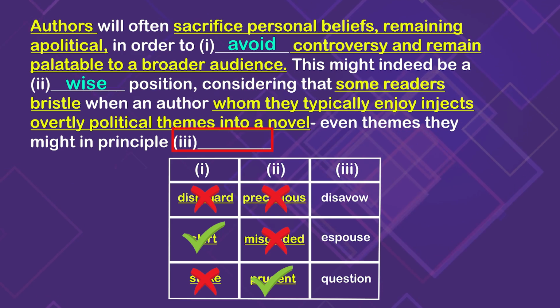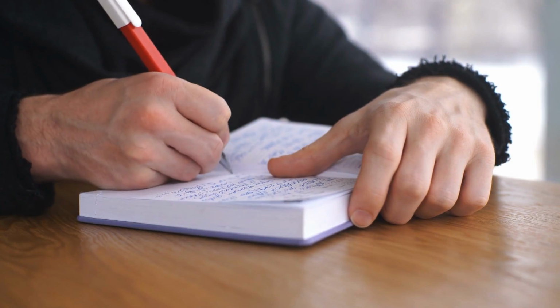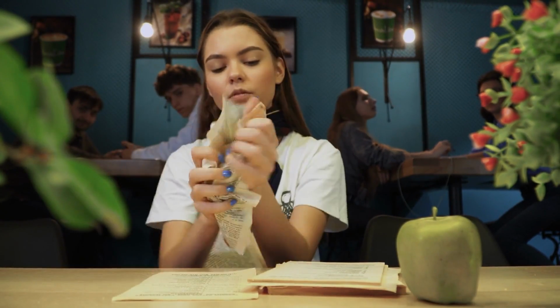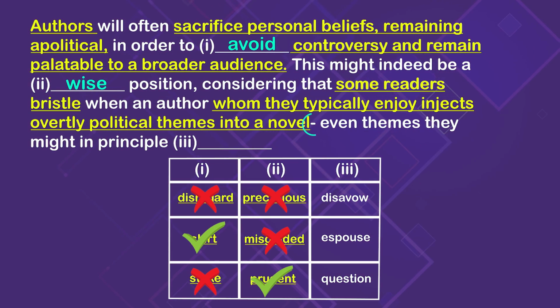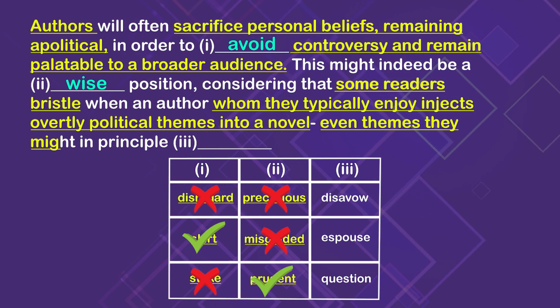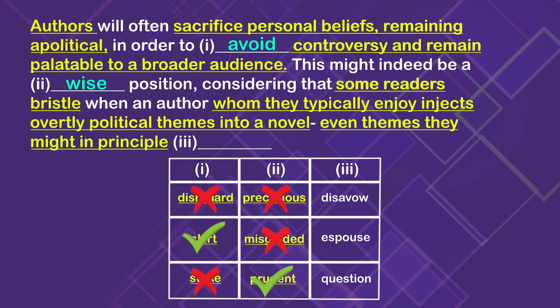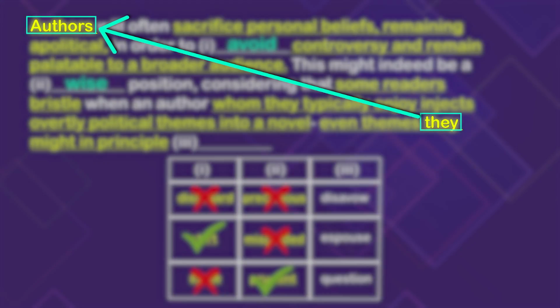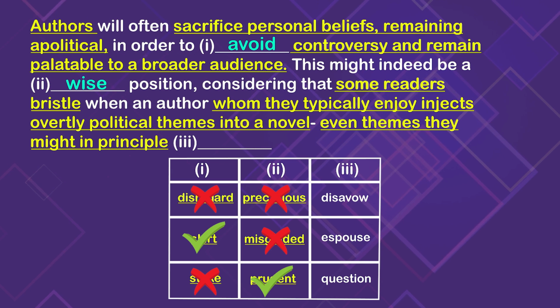So far, we've established that these authors avoid controversy, which is wise because it might make readers angry if authors are showing their true feelings in their novels. Now for this final part, we have to think about what follows this dash. After the dash, we have even themes they might in principle blank. So they is referring back to our authors. And we have a little bit of a contrast here because we're talking about how the authors might feel in principle.